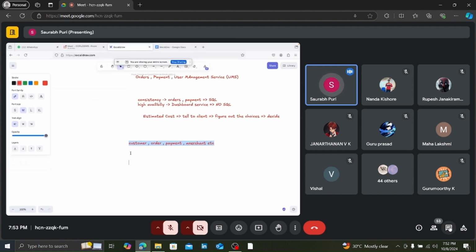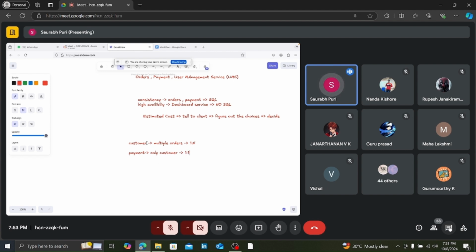Let's say you are saying that every customer can place multiple orders. So this is a 1 is to n relationship, right? Now every payment is related to only one customer. A payment cannot be related to multiple customers, right? If a payment ID is there, it will be made by only one customer. So this is basically a kind of 1 is to 1 relationship.